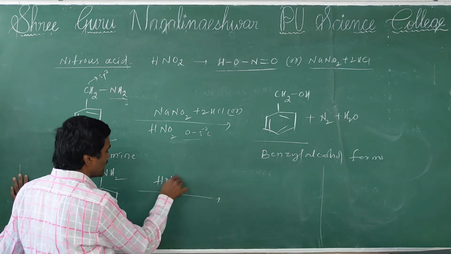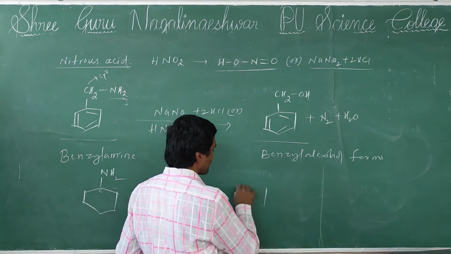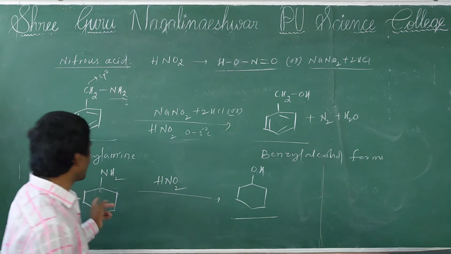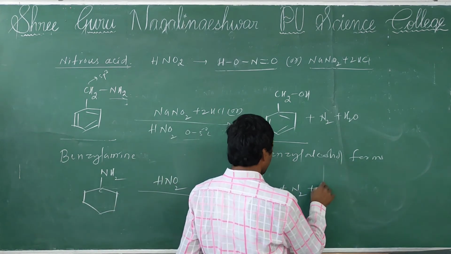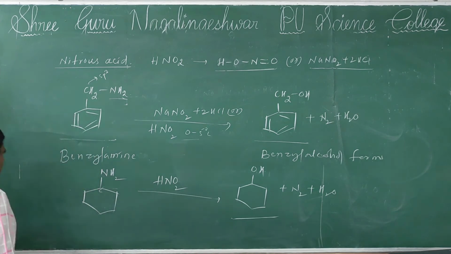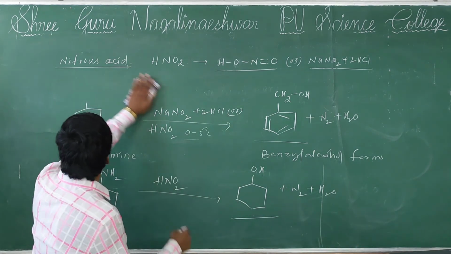So the primary amine reacts with HNO2, and then cyclohexyl alcohol will be formed, along with N2 plus H2O. Okay? Right. Next, one important question.